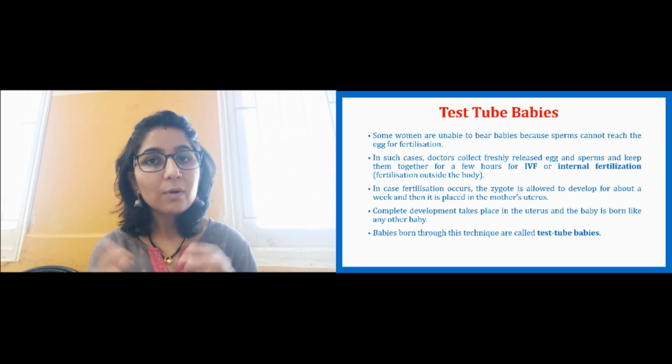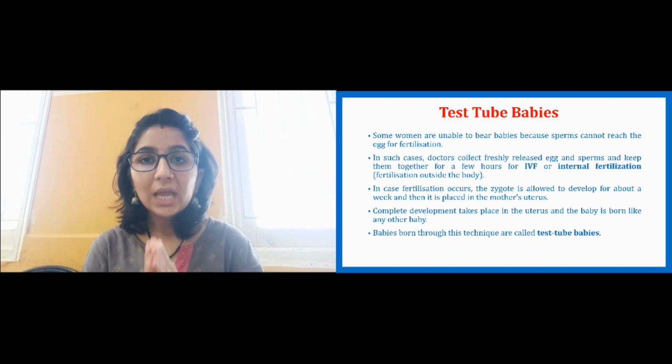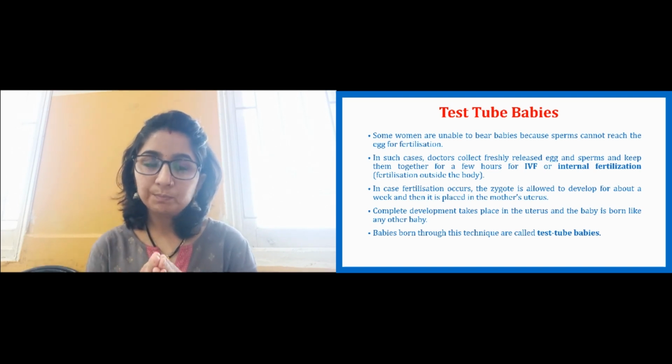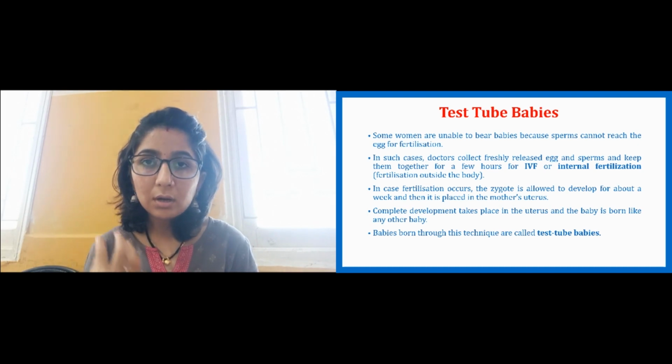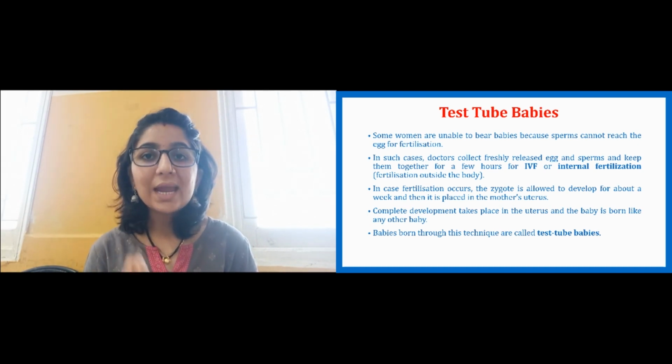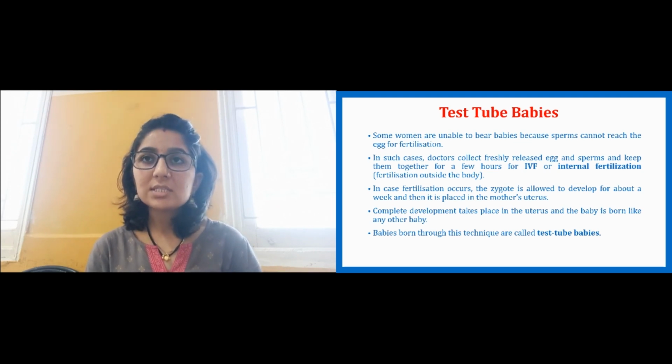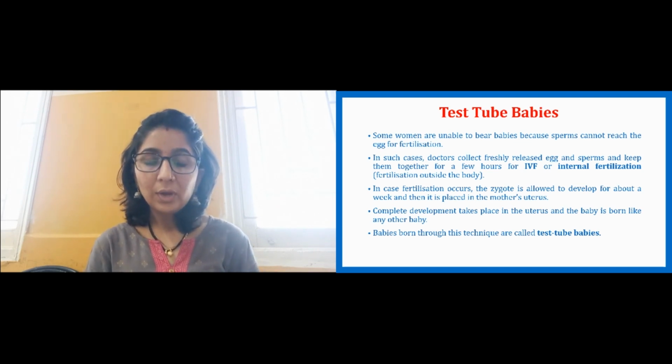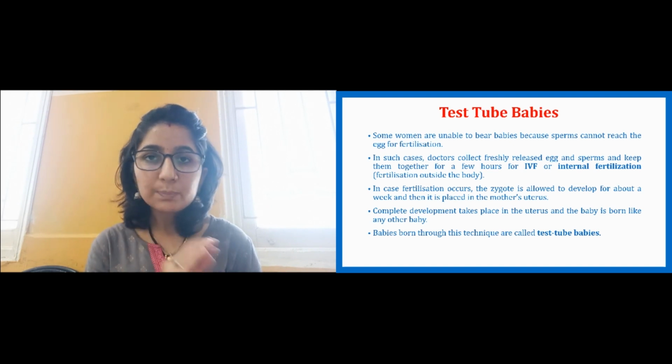In such cases, doctors collect fresh sperms and they also collect the egg.